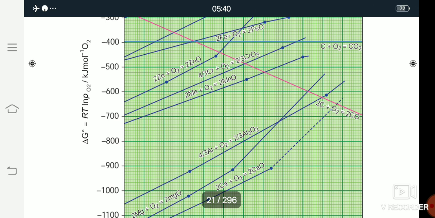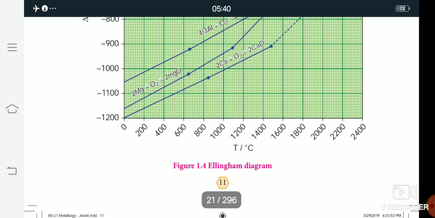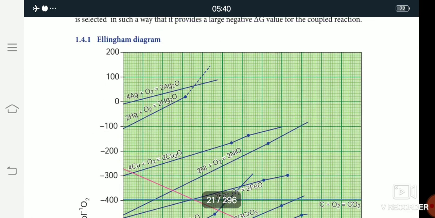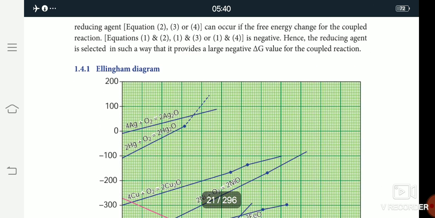Okay, the unit is kilojoule per mole. The lower portion is the negative value, and the upper portion is the positive value. So this is the Ellingham diagram, with the x-axis and the y-axis.